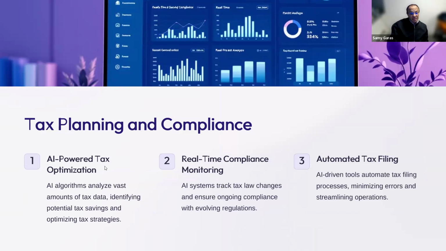So AI-powered tax optimization is an algorithm that can analyze a lot of data, especially if the company has subsidiaries in different countries with different currencies and different tax regimes.